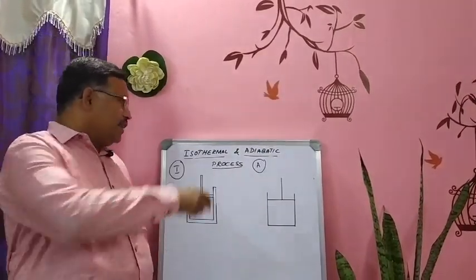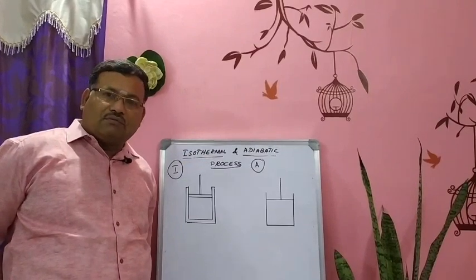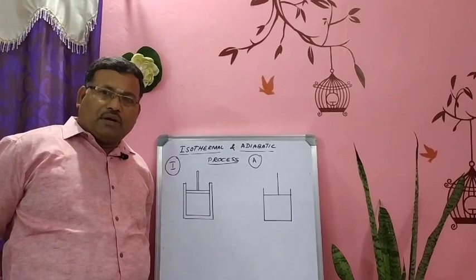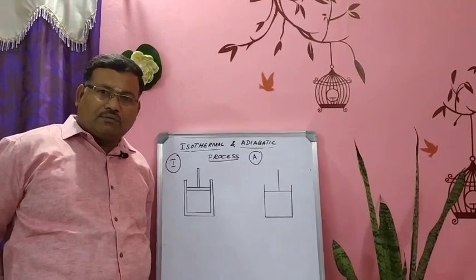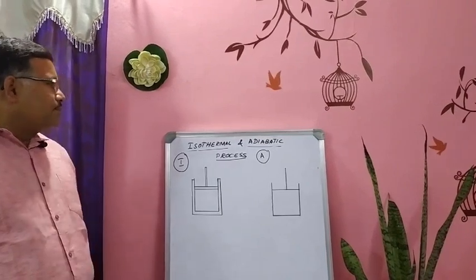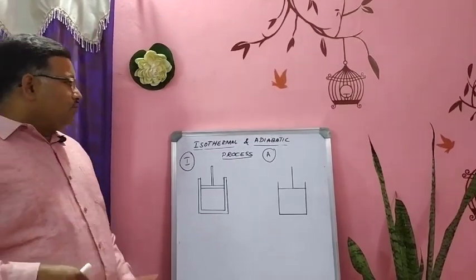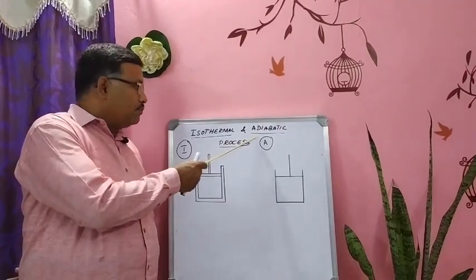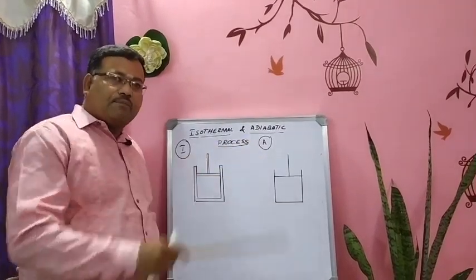So next topic we are going to see isothermal and adiabatic process. What do you mean by isothermal process? What do you mean by adiabatic process? So listen here. Isothermal process works on the principle of Boyle's law. Adiabatic process works on the principle of Poisson's law.